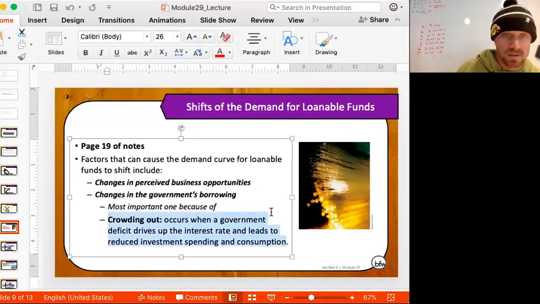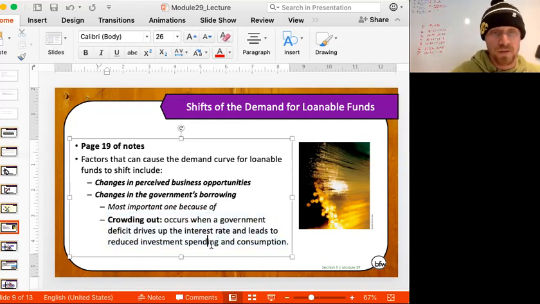Crowding out is when the government borrows more money, thereby increasing the demand for loanable funds, which drives up the interest rate, and it leads to reduced investment spending and consumption. When the government borrows more, people and businesses borrow less because the interest rate goes up. We call this crowding out.